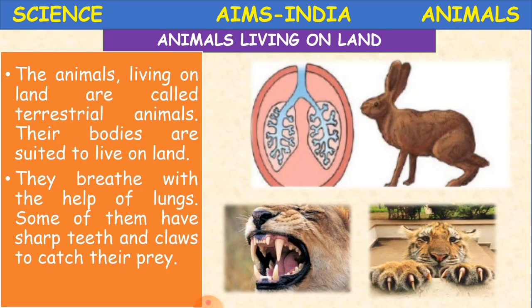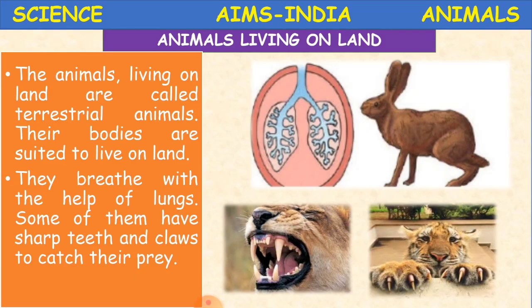The animals living on land are called terrestrial animals. Their bodies are suited to live on land. How the body of the terrestrial animals is made is suitable to live on the land area.